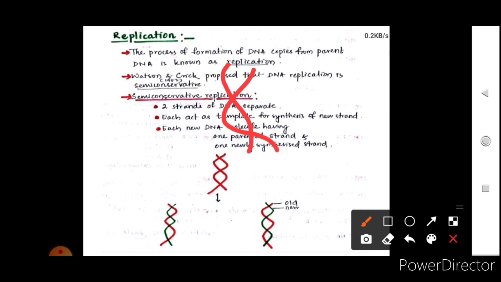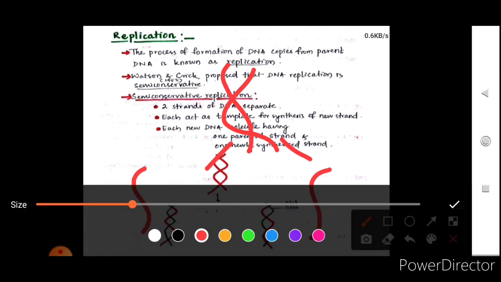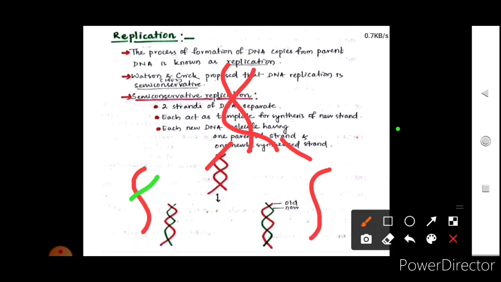Now the parental DNA will separate itself into two, that is this and this, and now a new strand will be formed, which will be this one. So the new DNA which is formed will have a parental strand and a new strand. So it is the semi-conservative mode of replication.